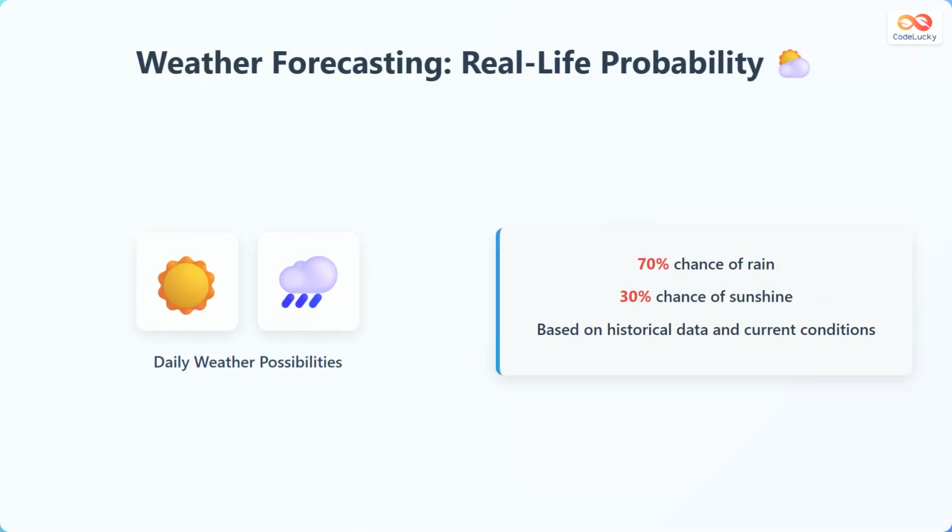Weather forecasting is another real-life application of probability. Meteorologists use historical data and current conditions to estimate the likelihood of different weather events. For example, a forecast might state a 70% chance of rain or a 30% chance of sunshine.